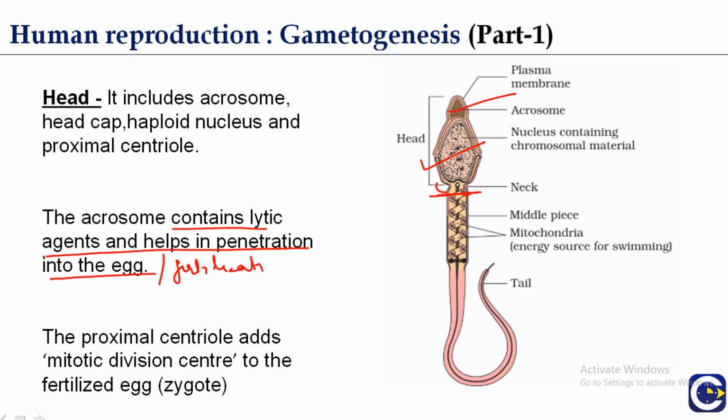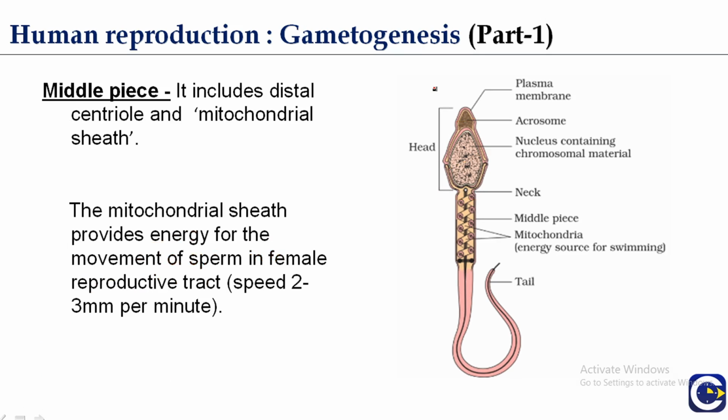We have discussed all this in the previous slide. The proximal centriole adds the mitotic division center to the fertilized egg or zygote. The middle piece contains the distal centriole and the mitochondrial sheath. The mitochondrial sheath provides energy for the movement of sperm in the female genital tract or reproductive tract.